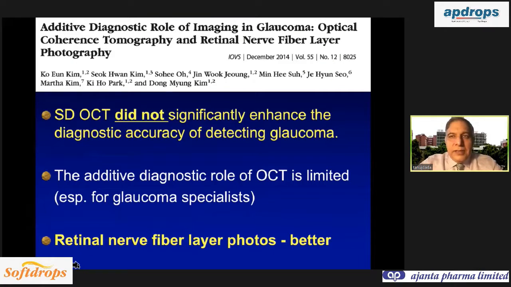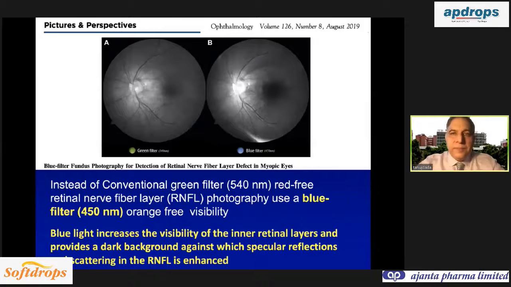And if you see the published literature, what is the additive role of OCT? They found that it did not significantly enhance the diagnostic accuracy of detecting glaucoma, especially for glaucoma specialists. And the retinal nerve fiber photographs were better for diagnosis. But you have to be trained in looking at the photograph and also taking the photograph. That is very important.